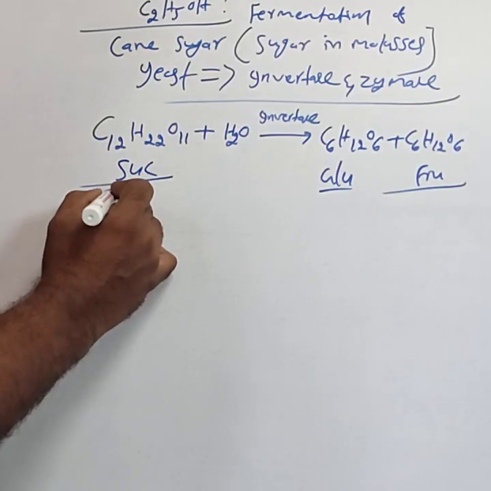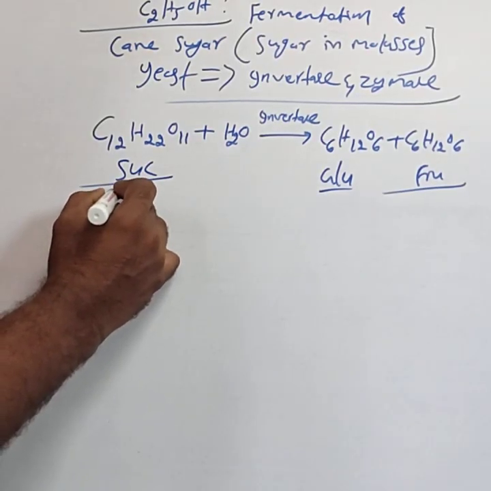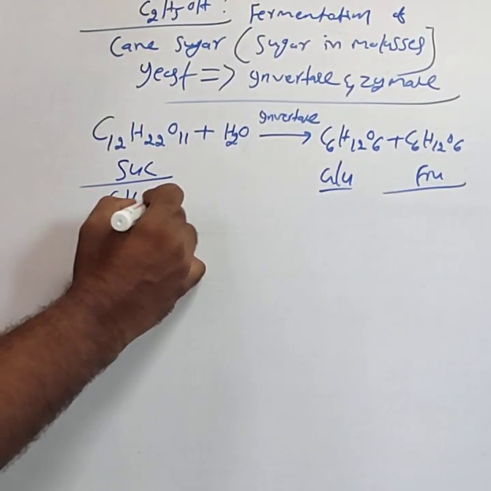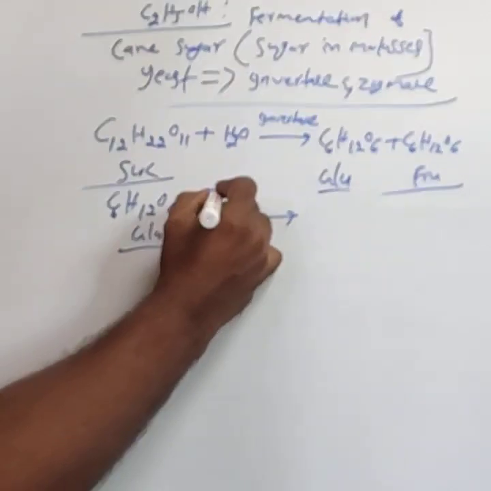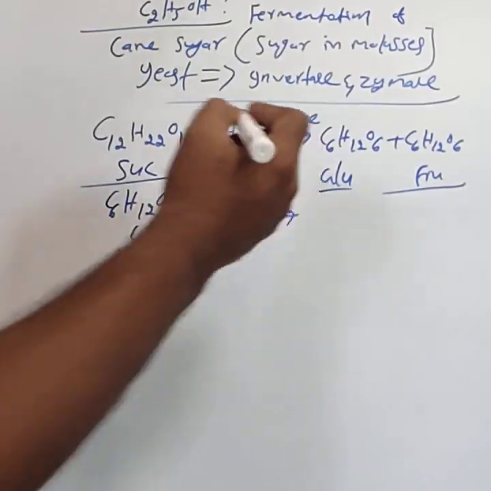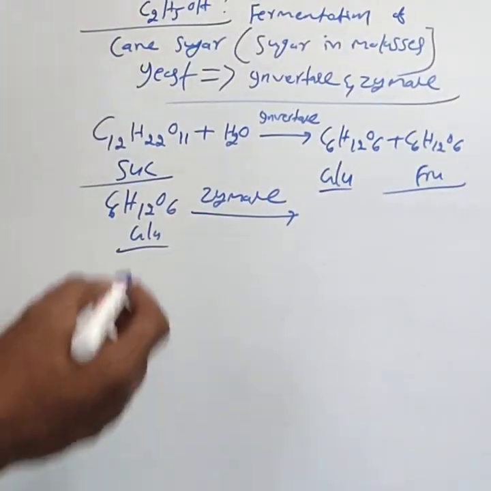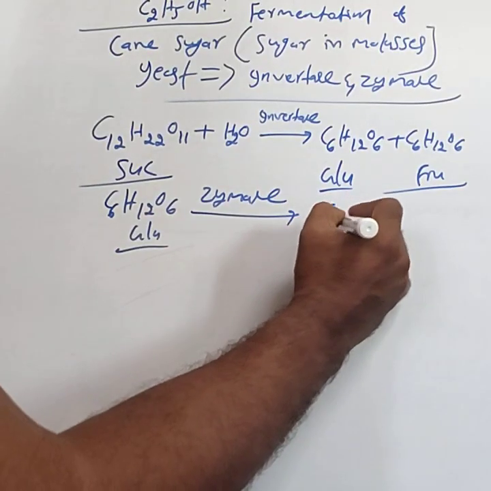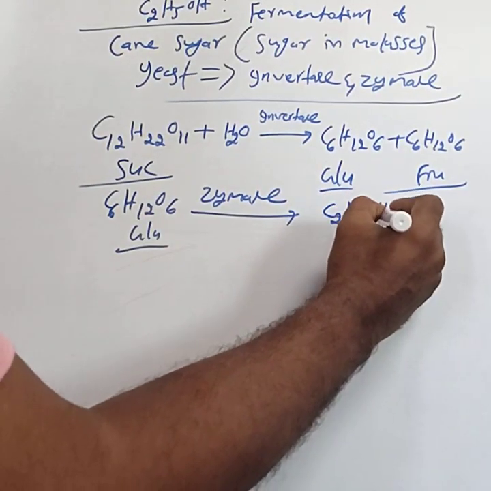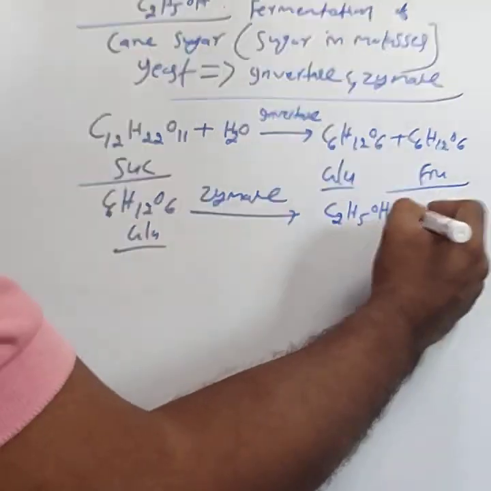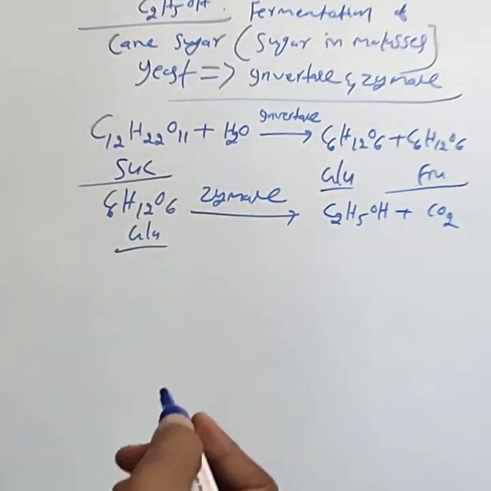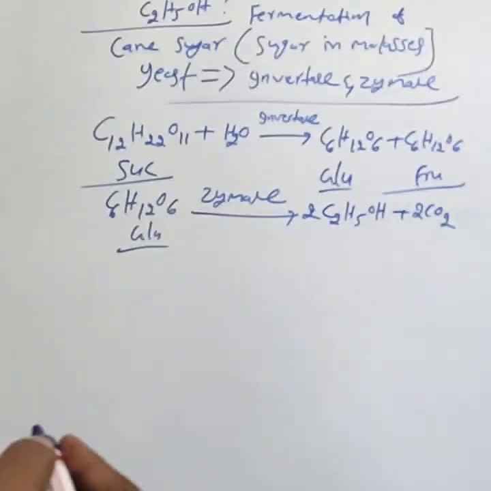Then zymase enzyme catalyzes glucose, C6H12O6, into ethyl alcohol, liberating carbon dioxide: 2 moles of ethyl alcohol and 2 moles of CO2.